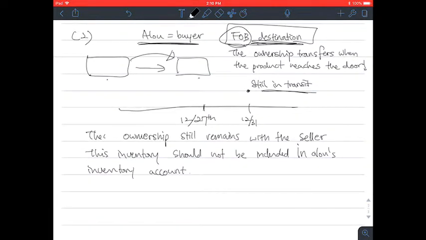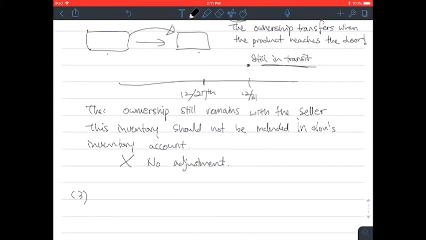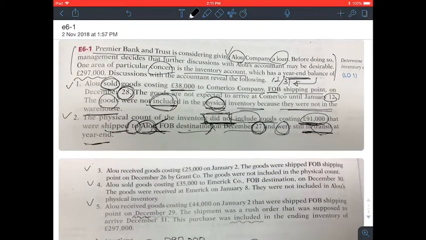So number 2, no adjustment. No adjustment should be made. And for number 3, let's go to number 3. Alu received goods costing $25,000 on January 2. The goods were shipped freight on board shipping point on December 26 by Grant Corporation. The goods were not included in the physical count.